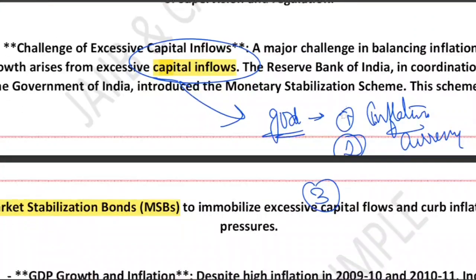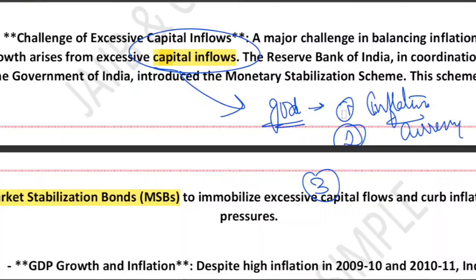So in order to tackle it, RBI introduced the Market Stabilization Scheme. The question may be asked, why was this scheme introduced? To keep capital inflow in balance, this was done. What can it do? This scheme helps absorb excess money from the system to prevent inflation from rising. Using this scheme, RBI along with the government can absorb excess money in the system.